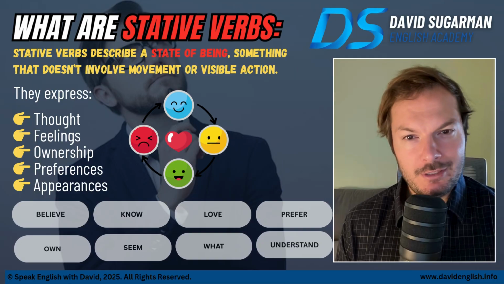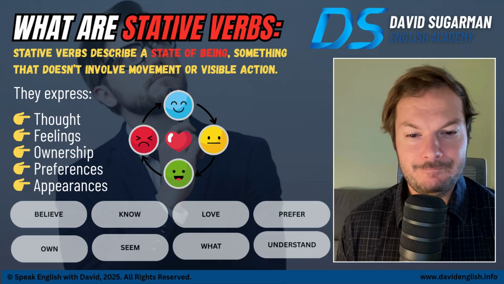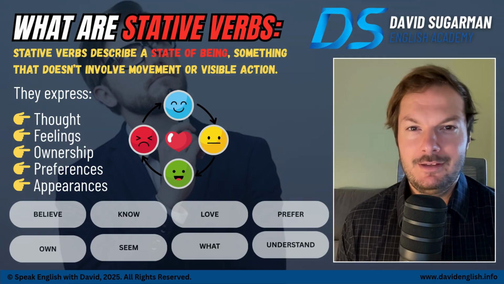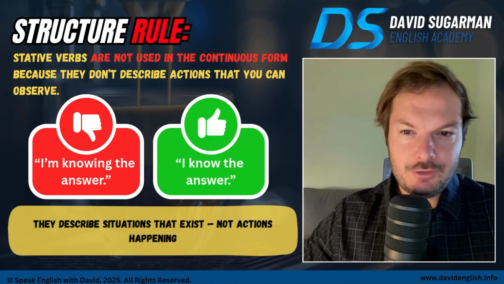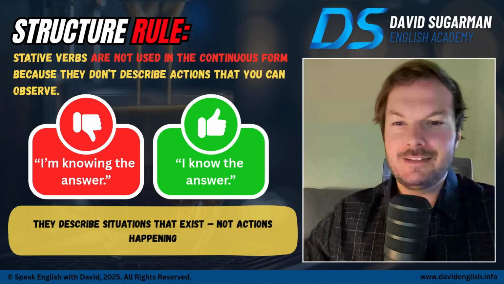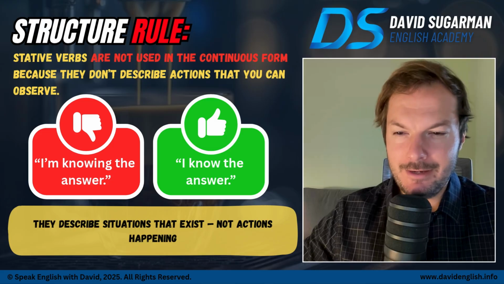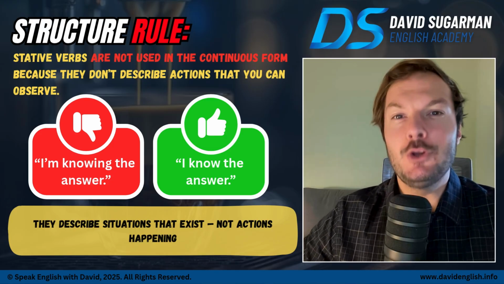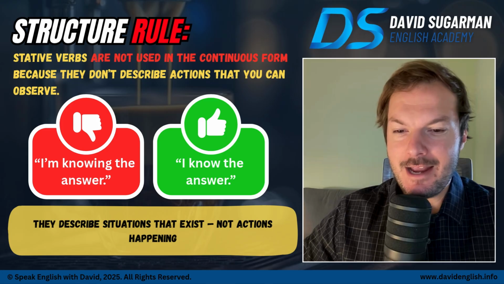The word know, the word love, the word prefer, own, seem, understand. Okay, these are all words that we need to be aware of that are stative verbs. Now, here's the structure rule. Stative verbs are not used in the continuous form because they don't describe actions that you can observe. Observe is to look at, right? So we cannot say, I am knowing the answer. We want to say, I know the answer, even if it's now. They describe situations that exist, not actions happening.